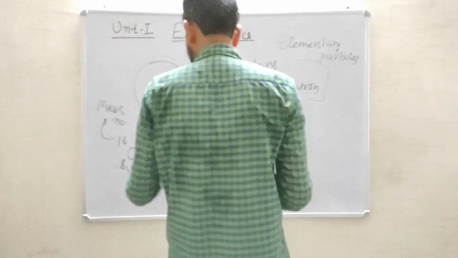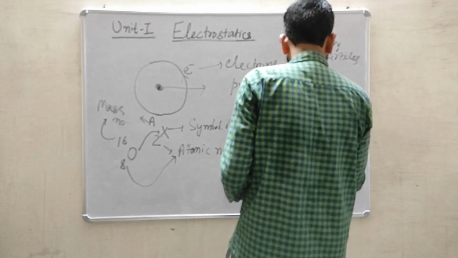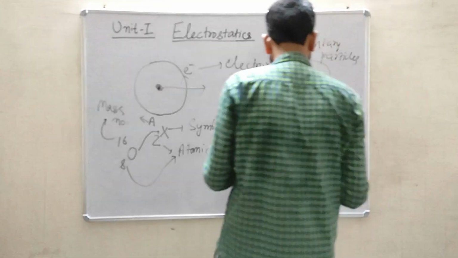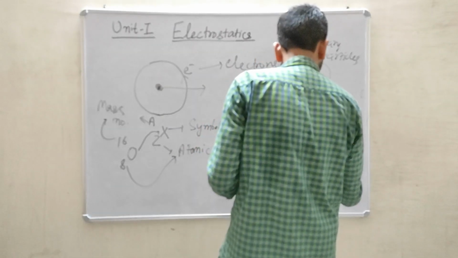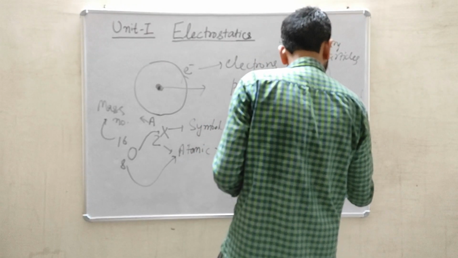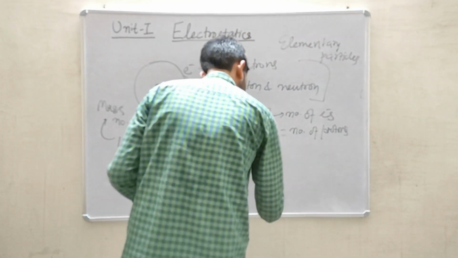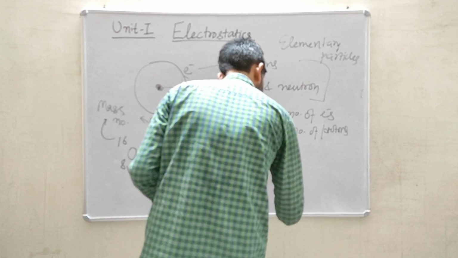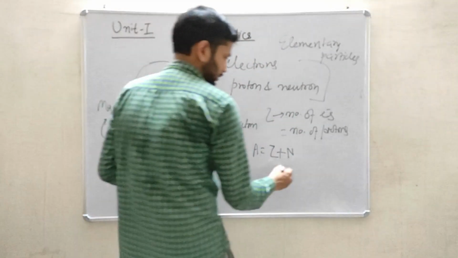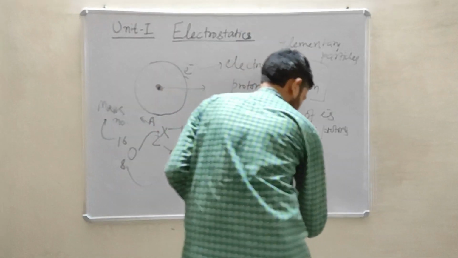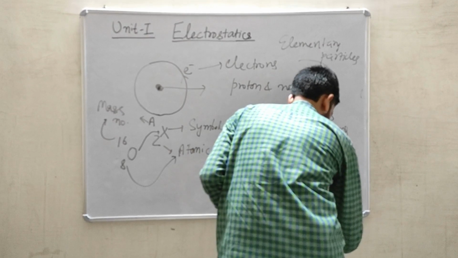So in an atom, Z represents the number of electrons, or it can be equal to the number of protons also, while A represents the sum of protons and neutrons. N is the number of neutrons.